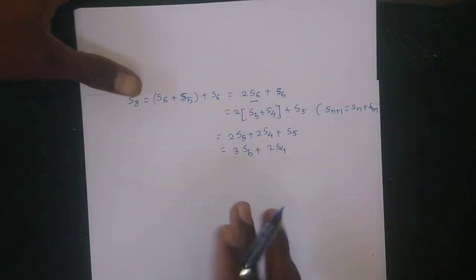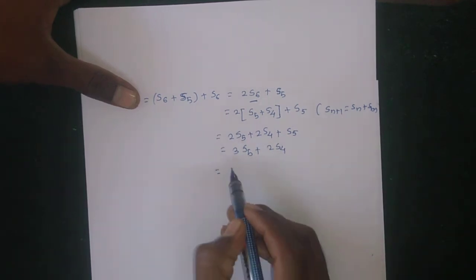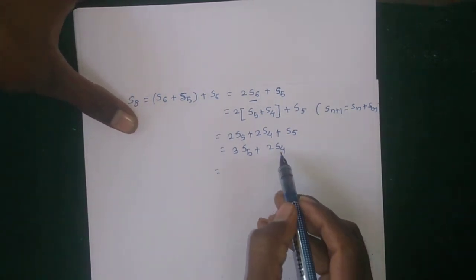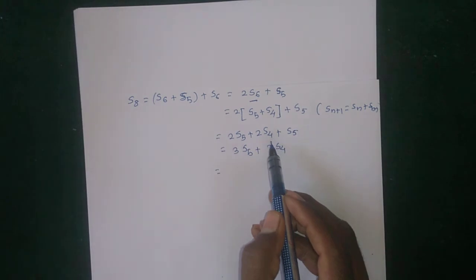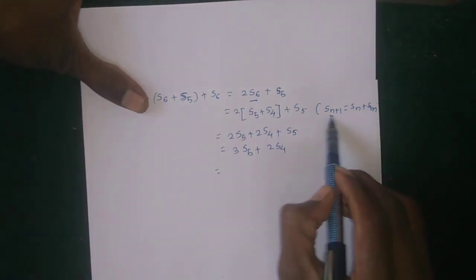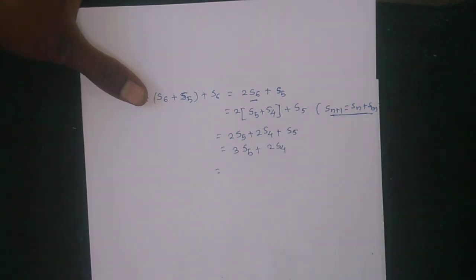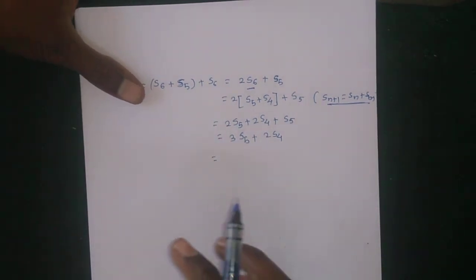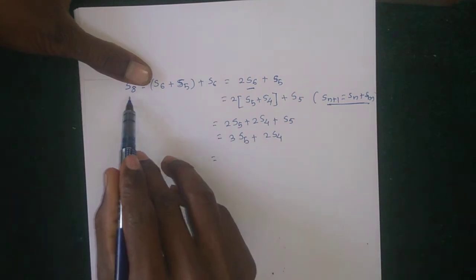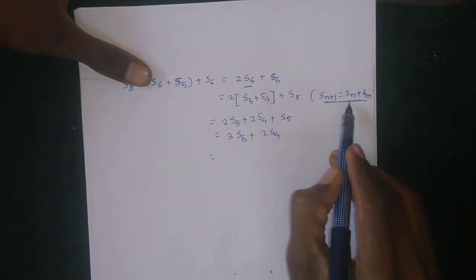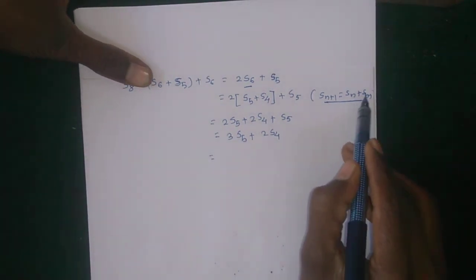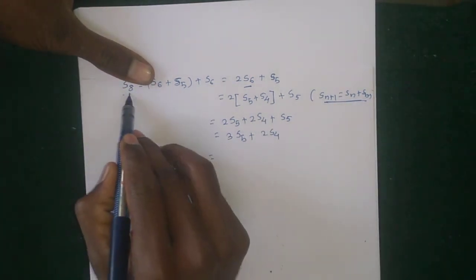The values of S5, S3, S2, S6, S7 are not given. Only the values of S1 and S2 are given, so to find S8 we use the formula S(n+1) equal to Sn plus S(n-1).